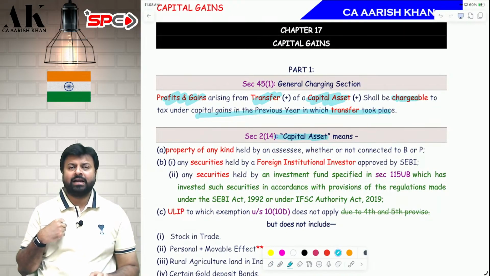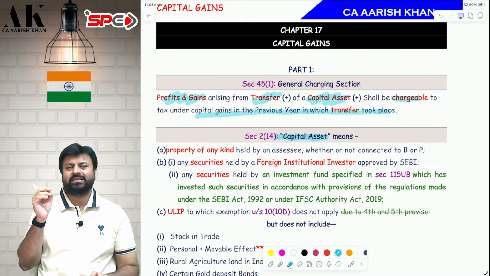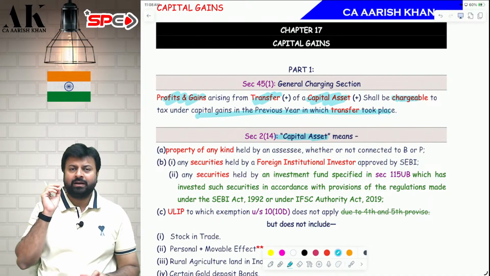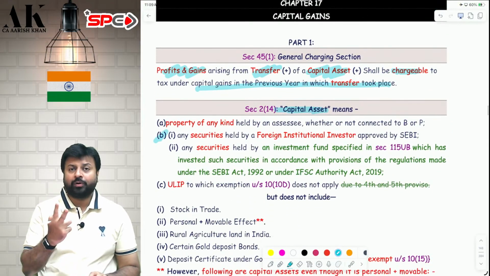Any property which is held by you is a capital asset. Whether it is connected to business or not connected to business, it doesn't matter. The property can be tangible, intangible, movable, immovable, fixed, circulating. It can be any kind of property. Every property which is held by an assessee is a capital asset, irrespective of whether it is connected to business or not. Second point has 2 parts.